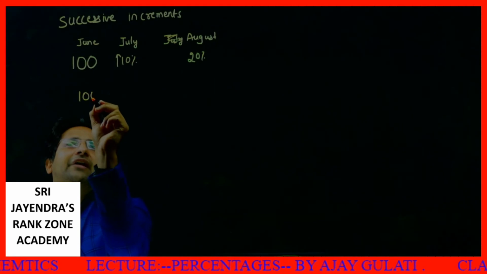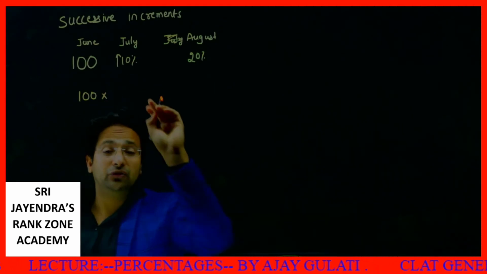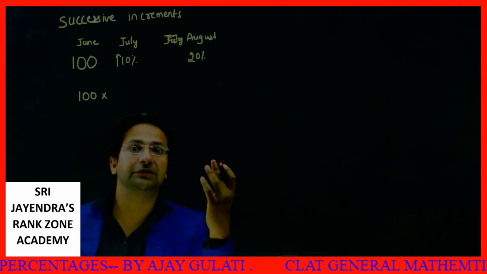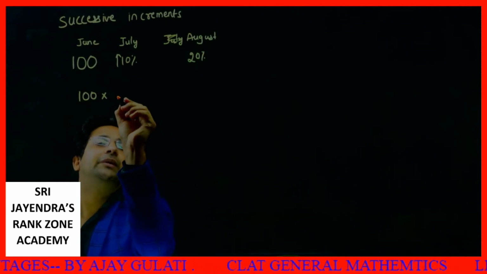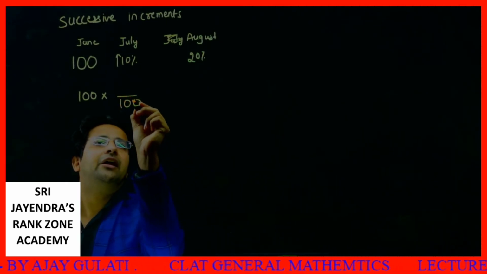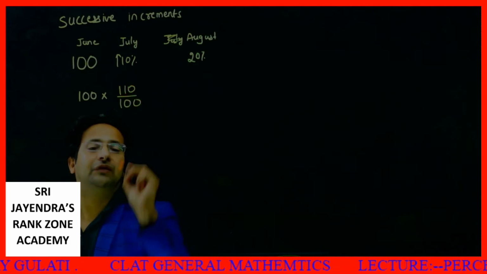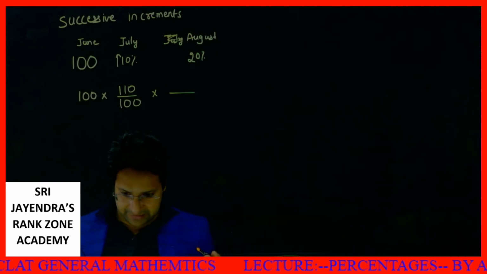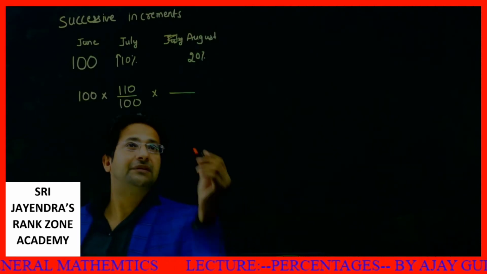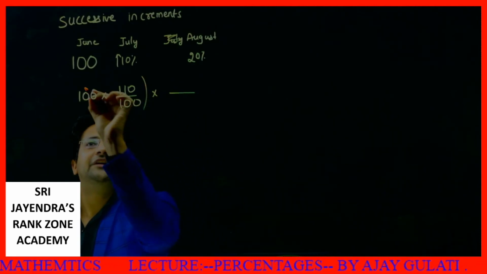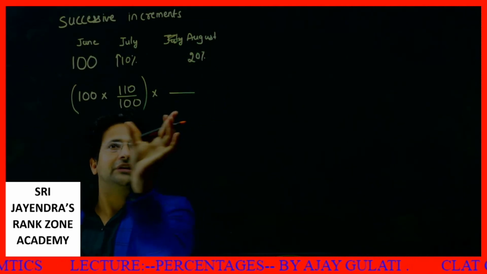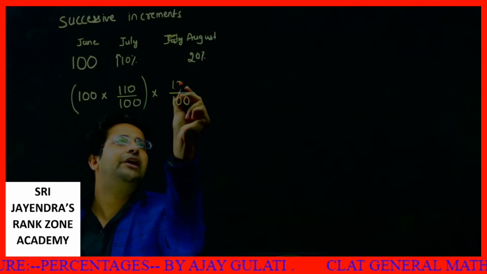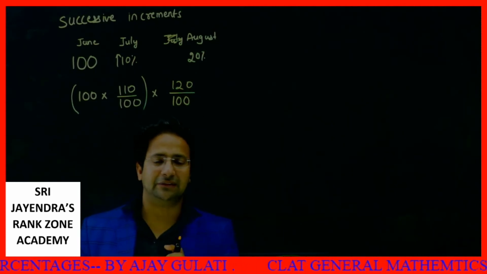Right now we have 100 patients. In July there will be an increase of 10%. What does it mean? It means the number of patients will be, earlier there were 100, now there will be 10% more, that is 110. In August there will be a further increase of 20%. So out of these, in August this value will increase further by 20%, so it will become 120. This is the concept of successive increase.